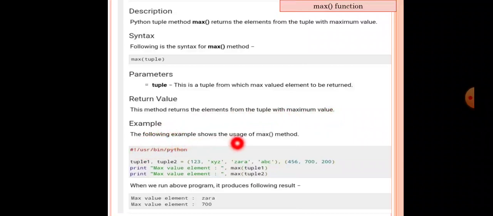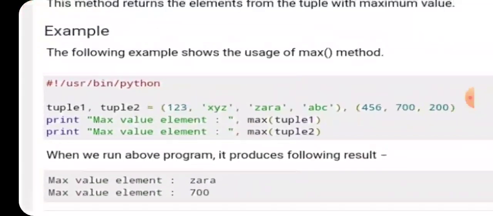Example: the following example shows the usage of max method. See here, tuple 1 has elements 1, 2, 3, XYZ, Zara and ABC, and tuple 2 is 4, 5, 6, 700 and 200. So print max value of element, max tuple 1. So what will be the max value? That is Zara. Okay, so Zara will print here, and in the next case max value element is max tuple 2, so here 700 is maximum, so it will print 700. Okay, so in this way your maximum values will be printed on the command prompt.